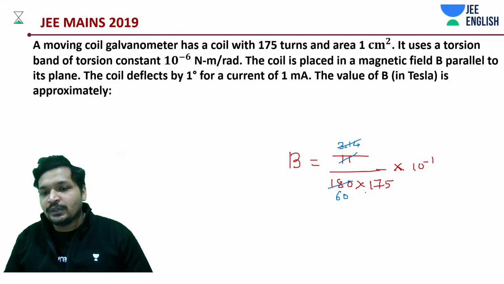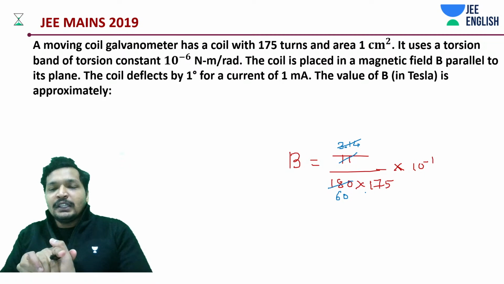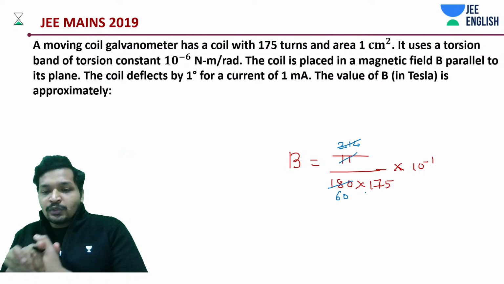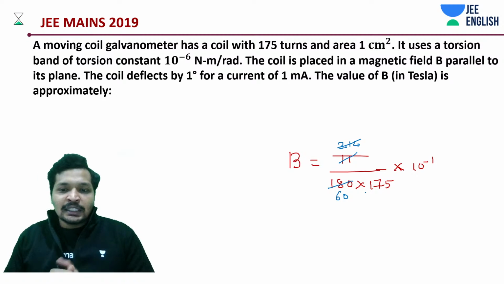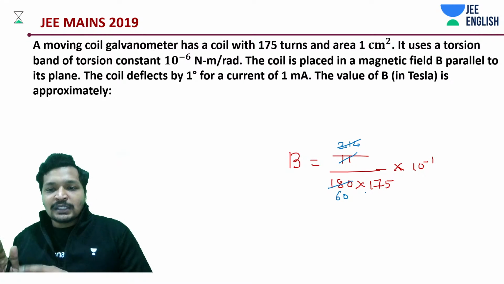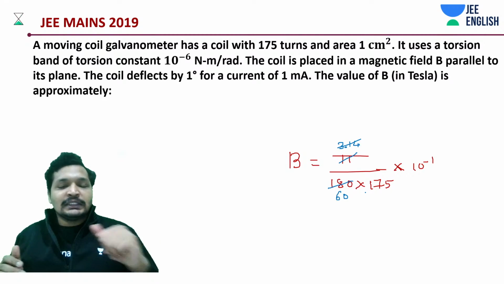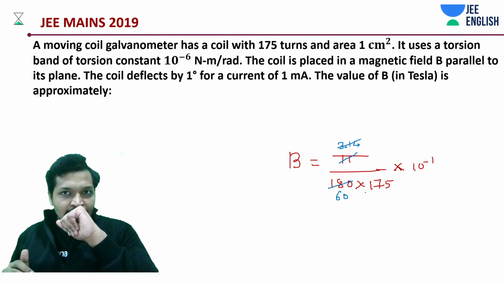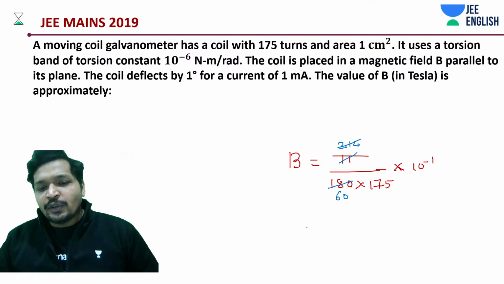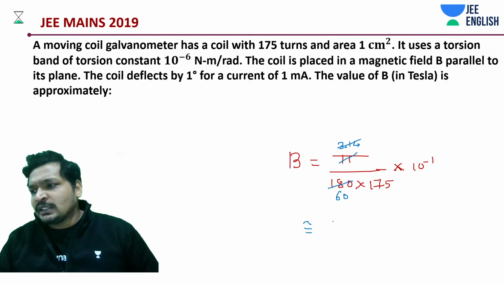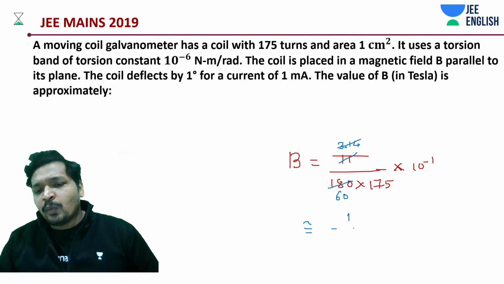Let me do that again. 150 into 3, that is 450. 600 plus 75 into 6. 75 into 6 is like 150 times 3, that is 450. So that is going to be approximately 1 divided by 10,500.